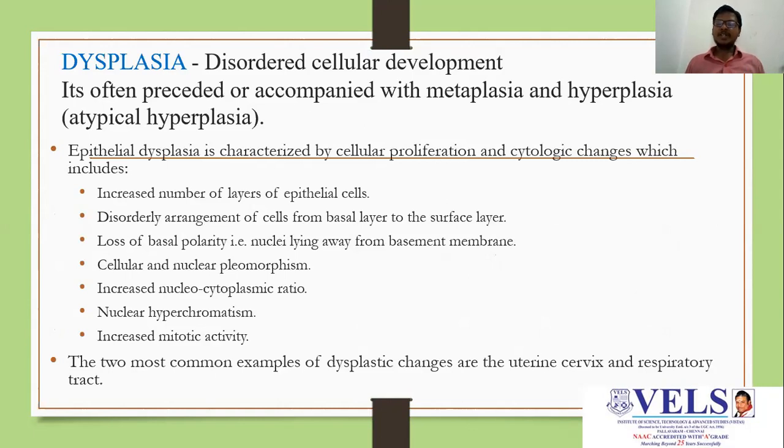It is characterized by cellular populations and cytological changes, which include an increased number of layers of epithelial cells, disorderly arrangement of cells from the basal layer to the surface layer, loss of basal polarity, that is, the nucleus lying away from the basement membrane, cellular and nuclear polymorphism, increased nucleocytoplasmic ratio, nuclear hyperchromatism, and increased mitotic activity. Two common examples of dysplastic changes are the uterine cervix and respiratory tract.